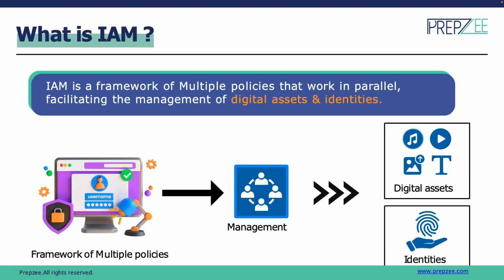If they try to perform any other action in any other service, it is denied by default, because as an administrator, we cannot keep a check on exactly whatever actions they are doing. That's why we simply allow them a certain list of actions, and they have to work within that boundary. If they perform any action outside the boundary, the list of actions that we define, they will be denied. That kind of control is what we can have by using the IAM service.